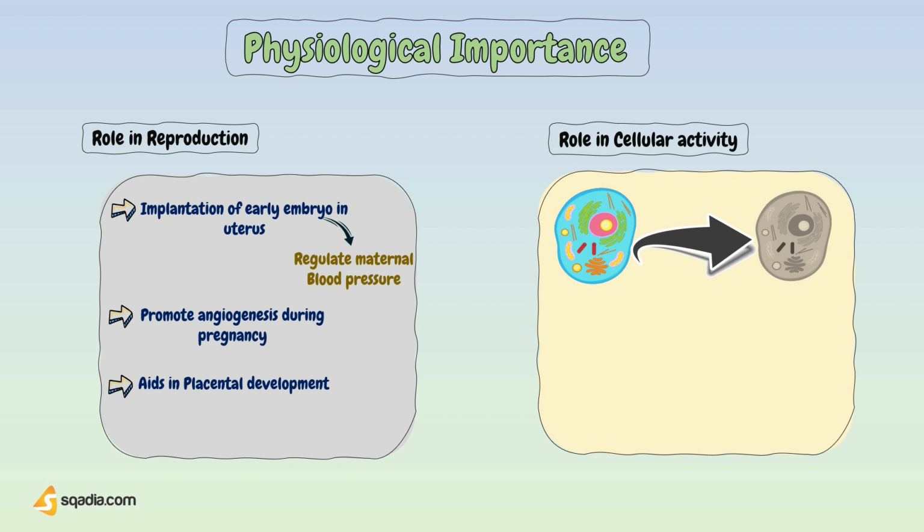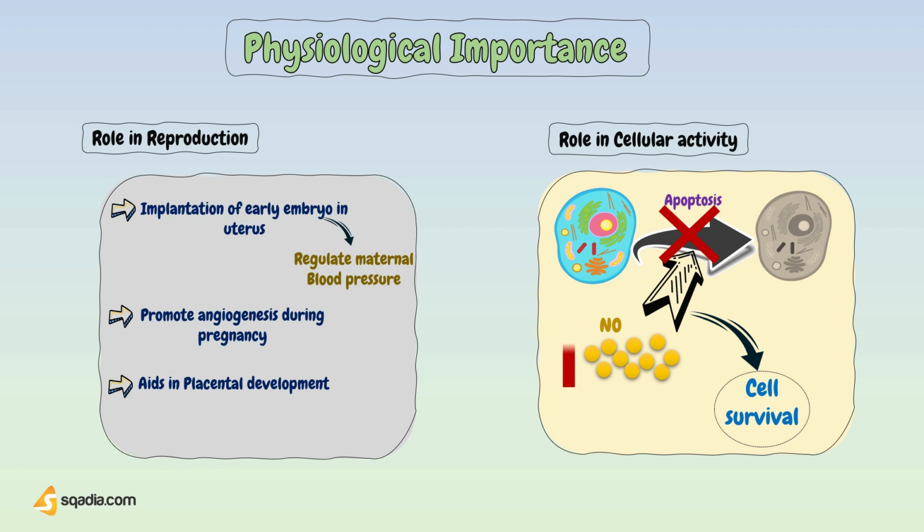Most cells have an inbuilt self-destruct system or cell suicide mechanism. This mechanism, usually called apoptosis or programmed cell death, exists to prevent damaged or infected cells from affecting the proper functioning of the rest of the tissue. Nitric oxide has been shown to inhibit apoptosis and therefore is important in promoting cell survival. However, high doses of nitric oxide have been reported as being toxic to many cell types, and in these circumstances may promote cell death instead.